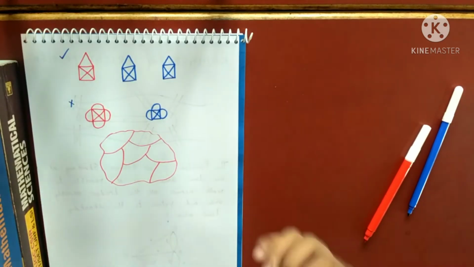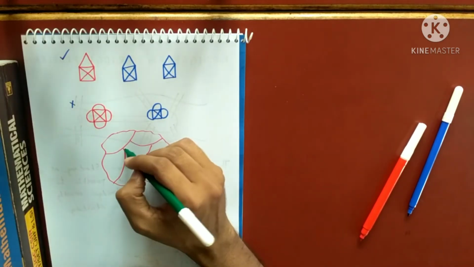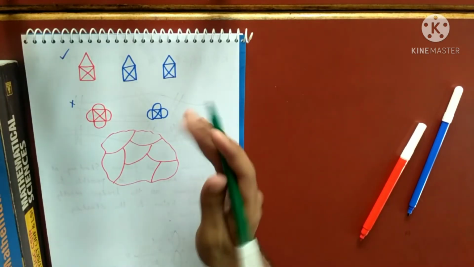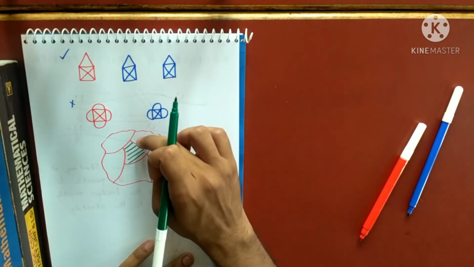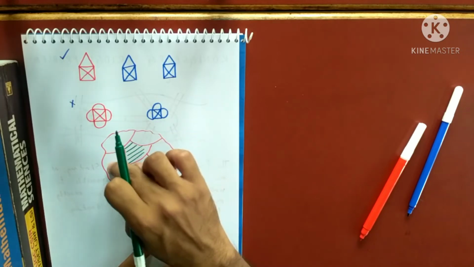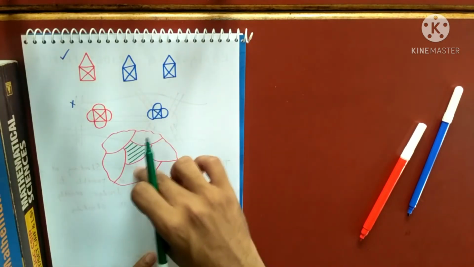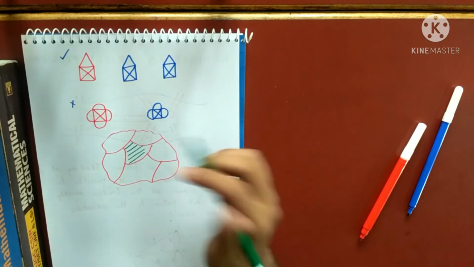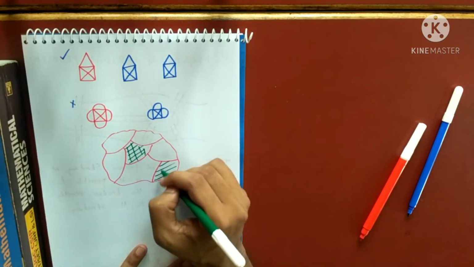So I want to color this map. How should the coloring be done? If I am coloring this green, I cannot color this one green, this one green, this one green, this one green, this one green. All the adjacent ones must be colored differently, because these five are adjacent to this one. I cannot color them green, but again I can color this one green.